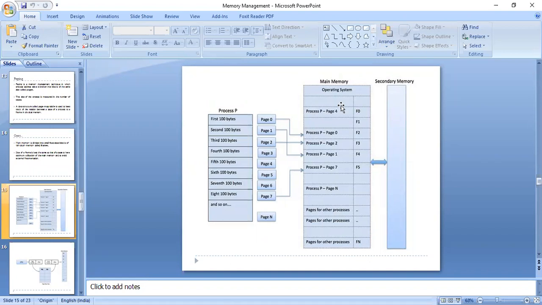In main memory, we have divided the whole memory into certain frames. And these frame sizes are equal to the size of a page. That means if we are using 100 byte pages, then the frames will also be of the same size, 100 bytes, so that no fragmentation occurs. So we map these pages into the frames and then we execute them. So this is the basic concept of paging.